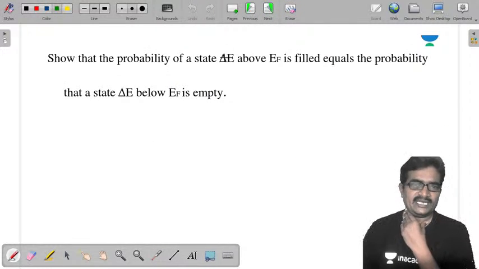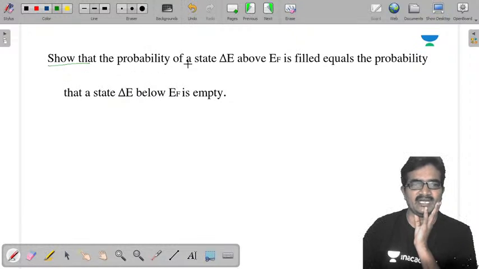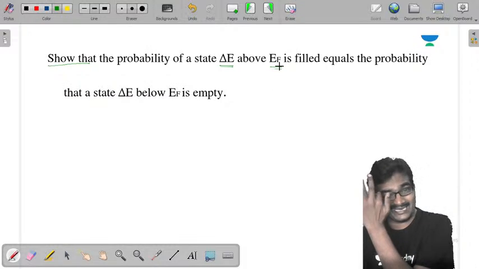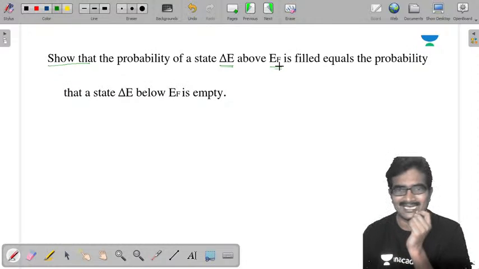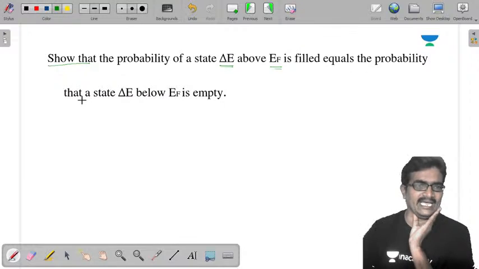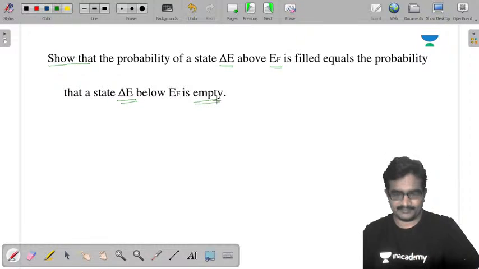Before going to that, let us solve this problem. You have to show that the probability of a state delta E above EF is filled equals the probability that a state delta E below EF is empty. It is empty.